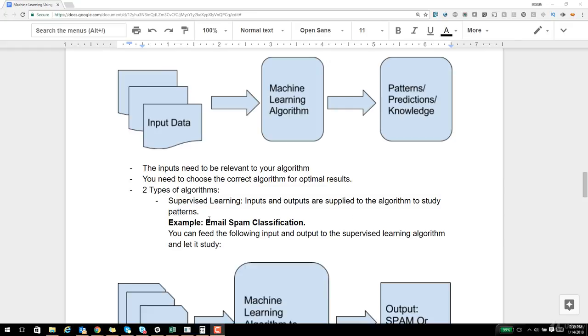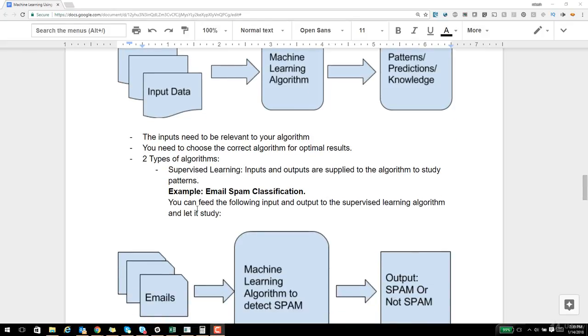All right, so once this concept is a little clear in your mind at a very high level, let us go one step deeper. I keep talking about these algorithms. So what are these algorithms actually, and how many algorithms are out there? At a very high level, machine learning algorithms can be broadly classified into two types. One is called supervised learning and the other is called unsupervised learning.